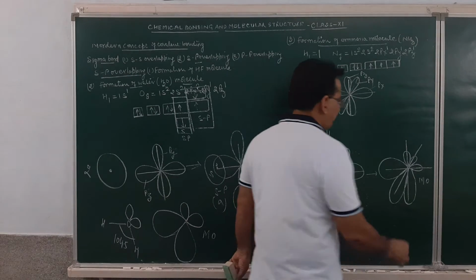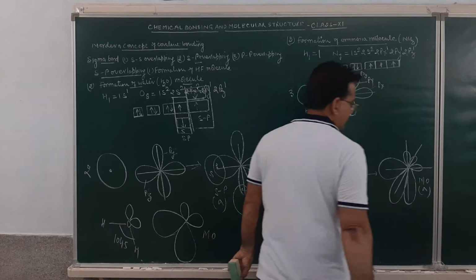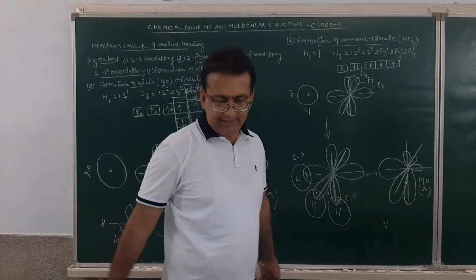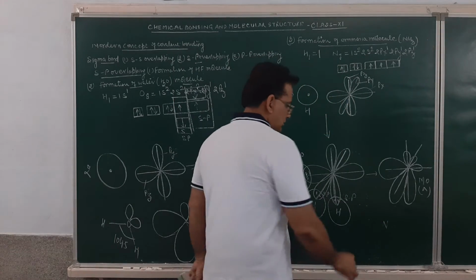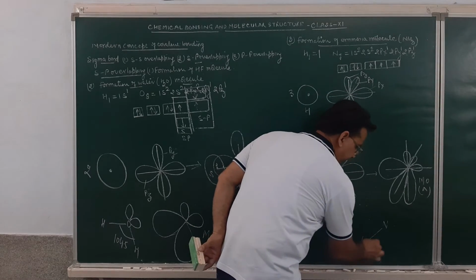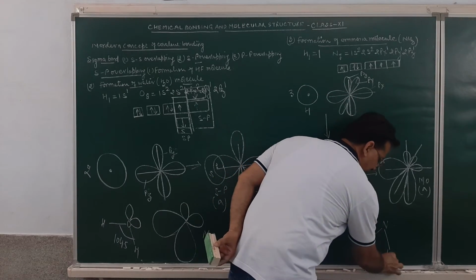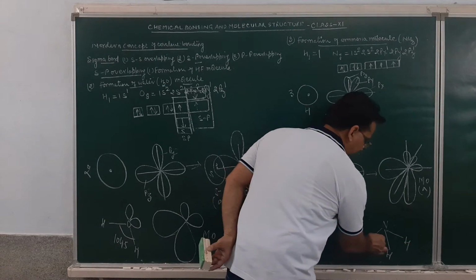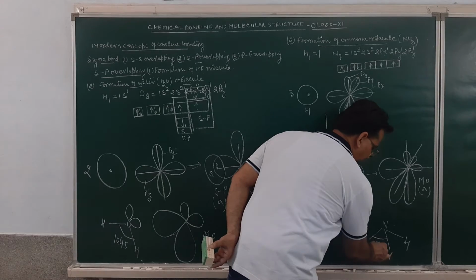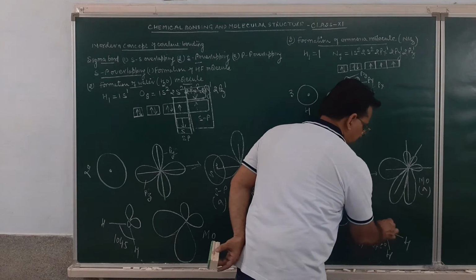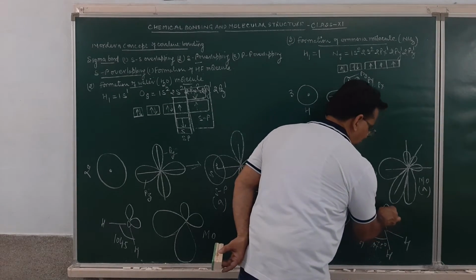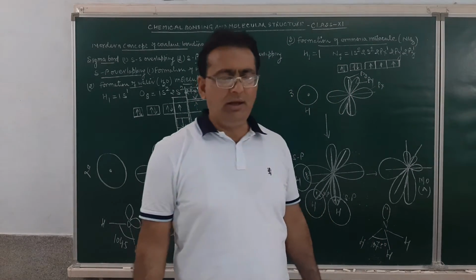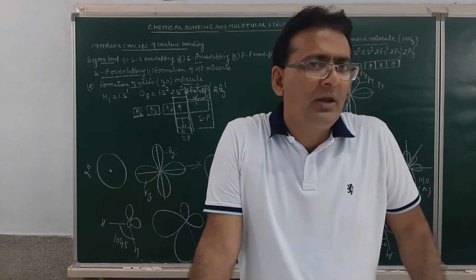And what molecular orbital is formed over here? Sigma. This is nitrogen. And then this will be one hybrid orbital. This will be a molecular orbital, another molecular orbital, and another orbital. And the bond angle over here will be 107.5 degrees. So this is how the covalent bond formation in the ammonia molecule will take place.